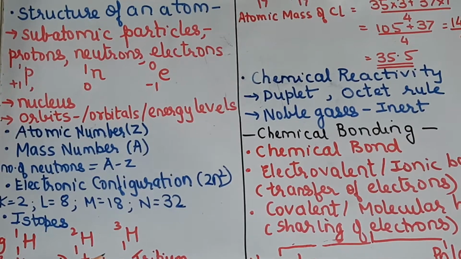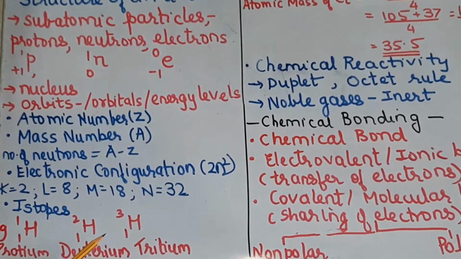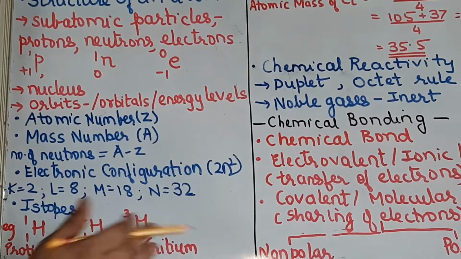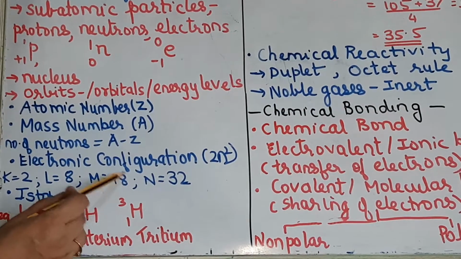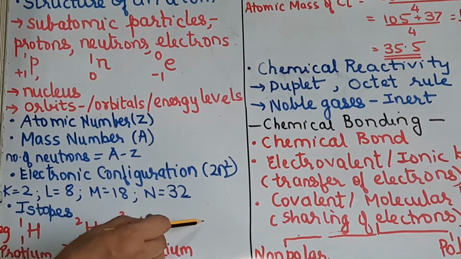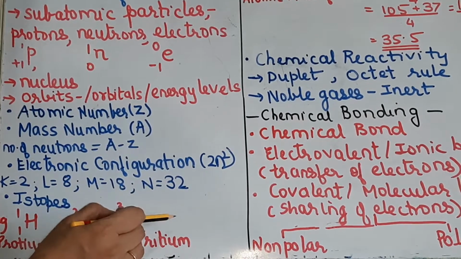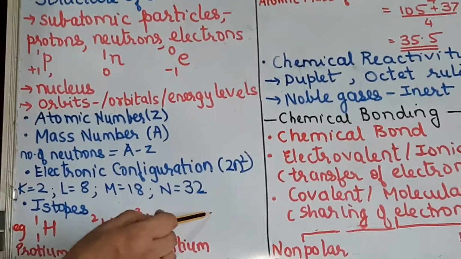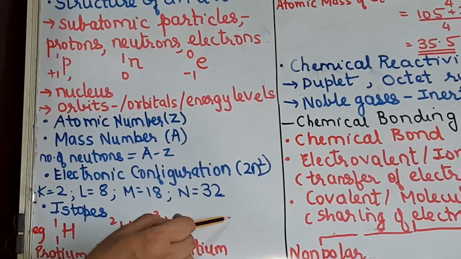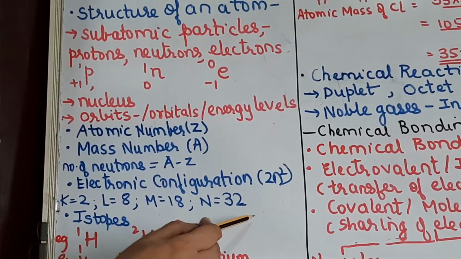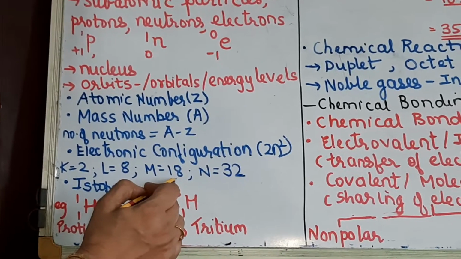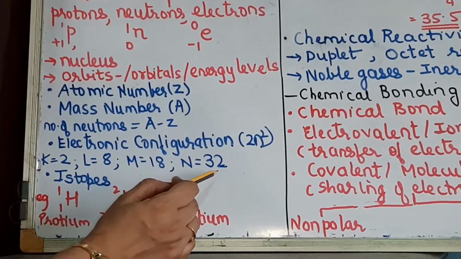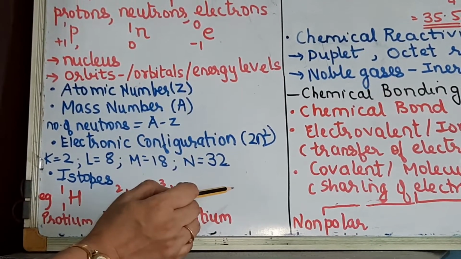So the electronic configuration, you can write it as 2, 8, and you may say 10. Yes, third shell, because the capacity of the third shell is 18, so you will write 2, 8 and 10. But our second rule says that the valence shell cannot have more than 8 electrons. So you cannot put 10 electrons in the third shell, though its capacity is 18. So you will have to write 2, 8, 8 and then 2.